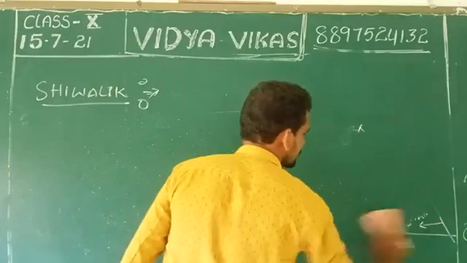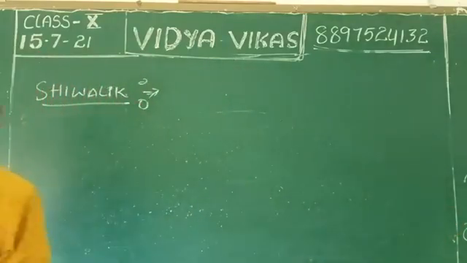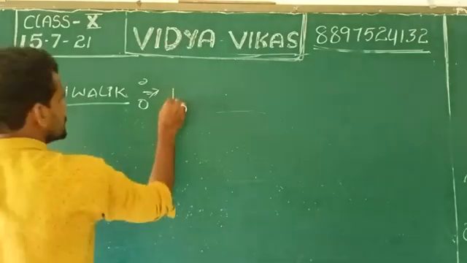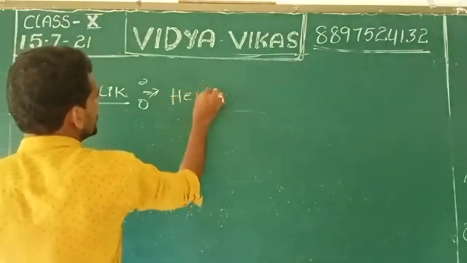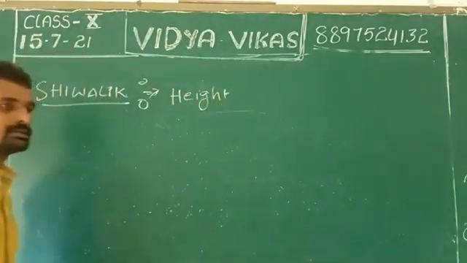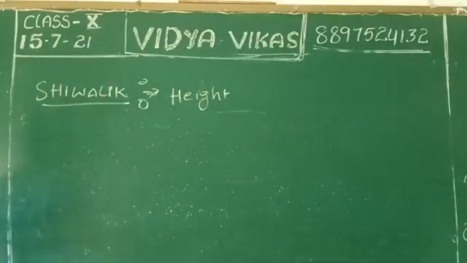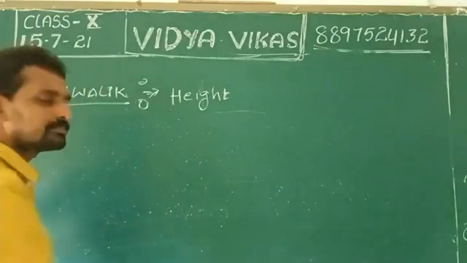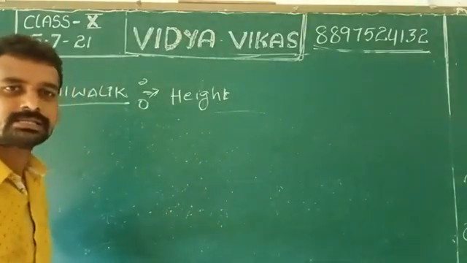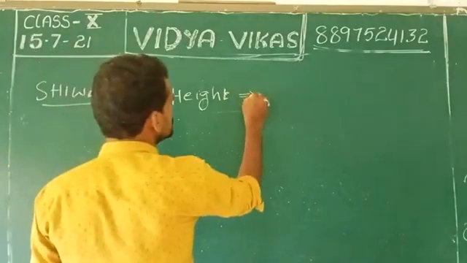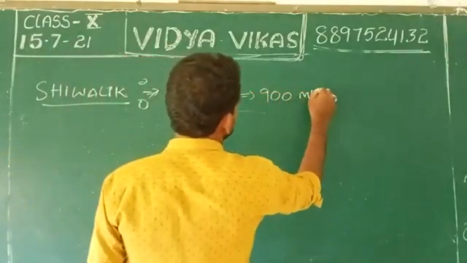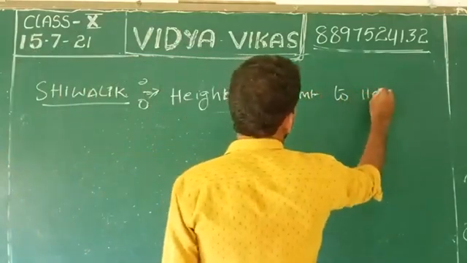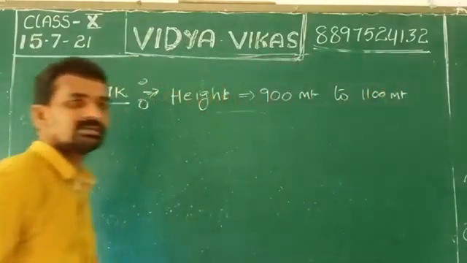Next, the other one is height. What is the height of Shivalik? The Shivalik mountains' height starts from 900 to 1100 meters. From which height does the Shivalik start? 900 meters to 1100 meters. This is the height of Shivalik.